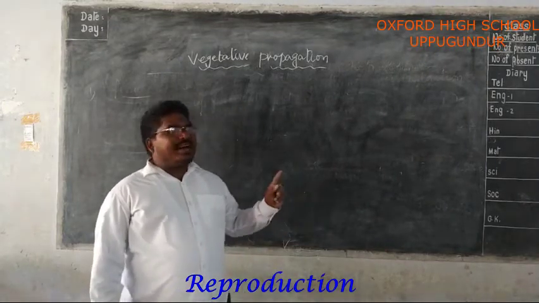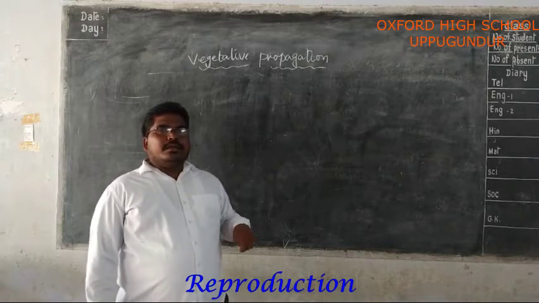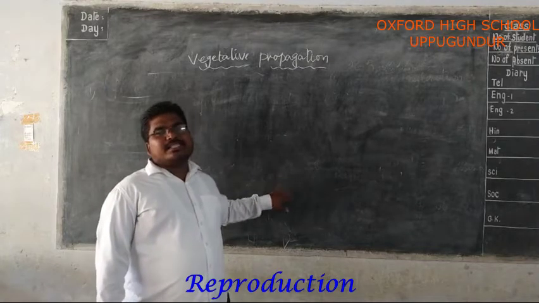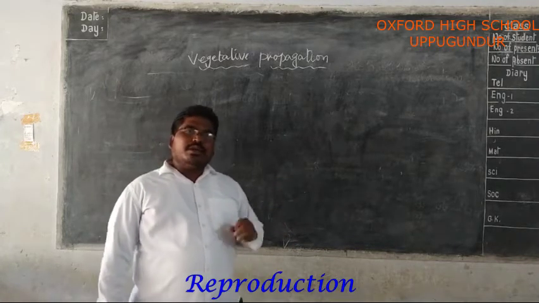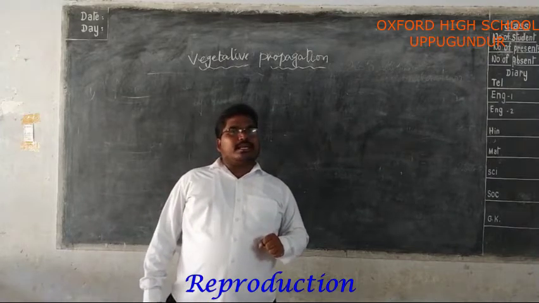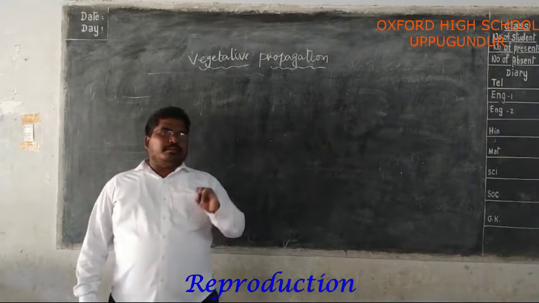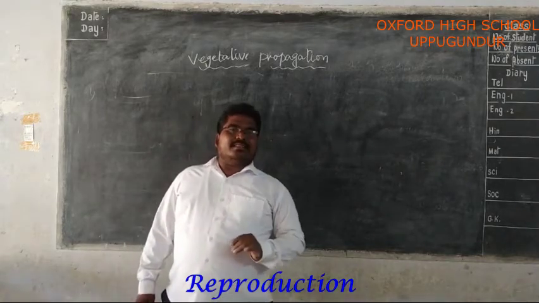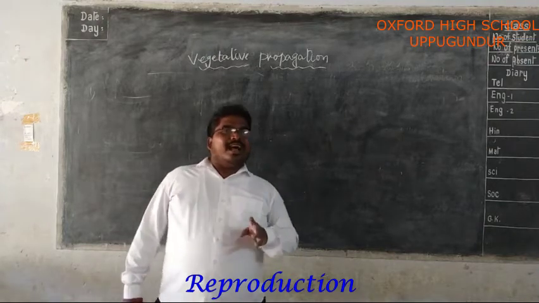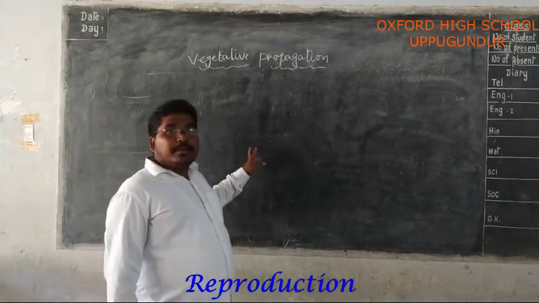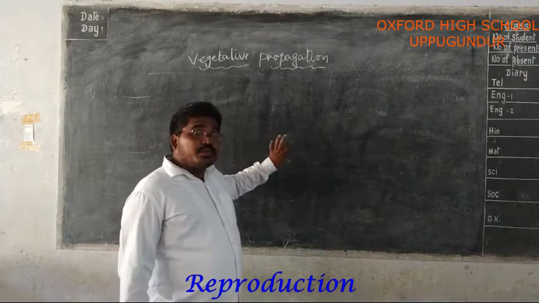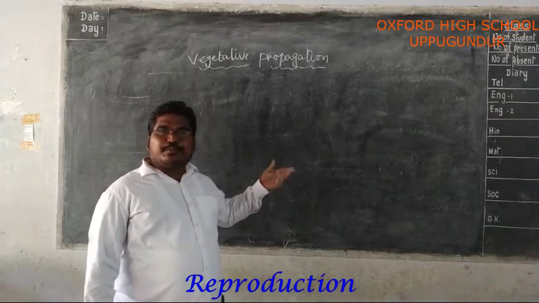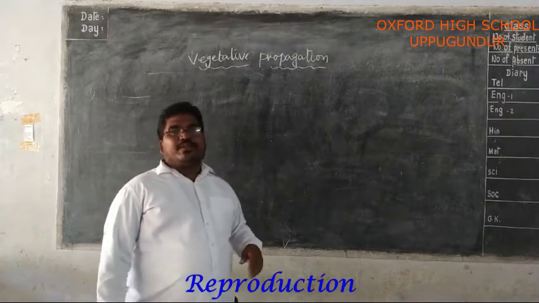So, dear students, we have already started our lesson, Reproduction. In the previous section, we discussed reproduction and the modes of reproduction, especially the asexual mode of reproduction. In the asexual mode of reproduction, we discussed fission, budding, fragmentation, parthenogenesis, and regeneration. In regeneration, I have given an example. Some organisms can produce offspring from any part of their body, and if it is cut into pieces or broken down, it can continue its life as an individual.